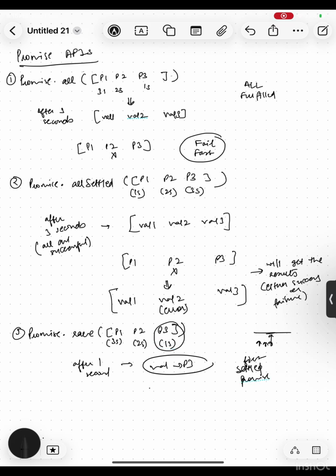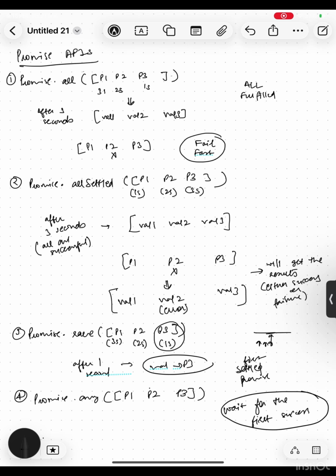Finally, we have promise.any, the optimistic one of the group. Promise.any is similar to race, but with a key difference. The difference is that it waits for the first promise to successfully resolve. If a promise rejects, it ignores it and keeps waiting for a success. Okay. So it only rejects if all promises reject. So it's looking for any winner, not just the first finisher. And yes, if any promise fails, it will move to the next, like so.